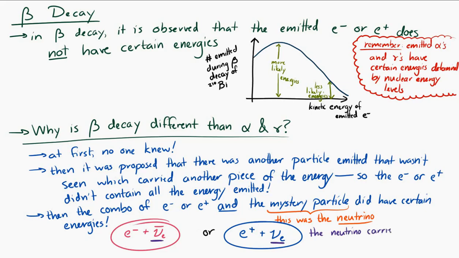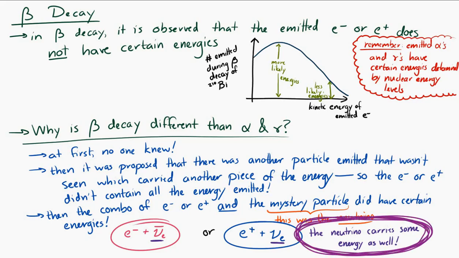And it turns out if you add together the energy of everything that's escaping, so the electron and antineutrino, or the positron and neutrino, the total energy emitted is quantized, or does have specific total amounts of energy that correspond to the energy changes in the allowed energy levels of the nucleus. So the reason that this distribution exists, the reason that there aren't specific energies of the emitted electrons or positrons, is because you also have to take into account the neutrino or antineutrino that's emitted.